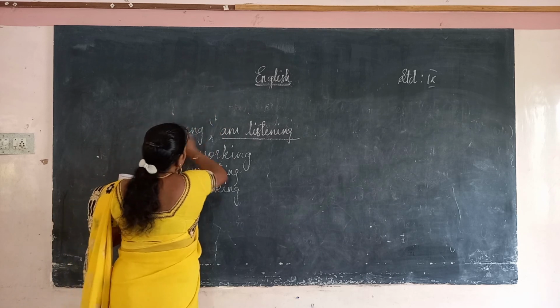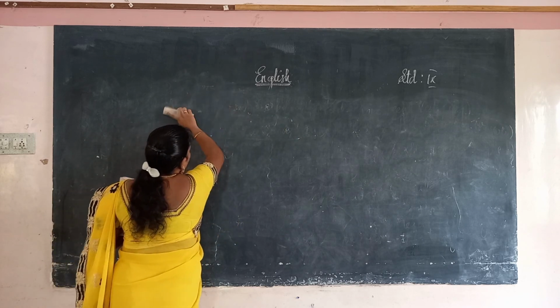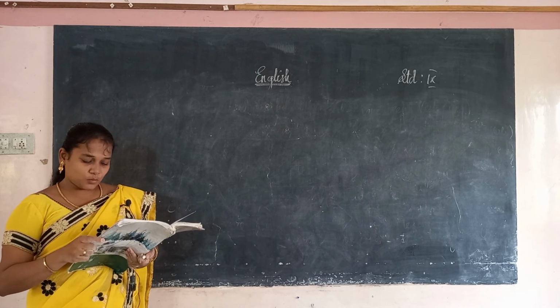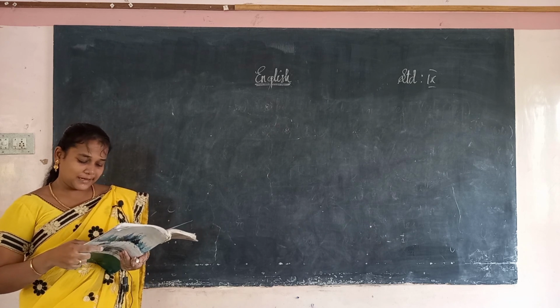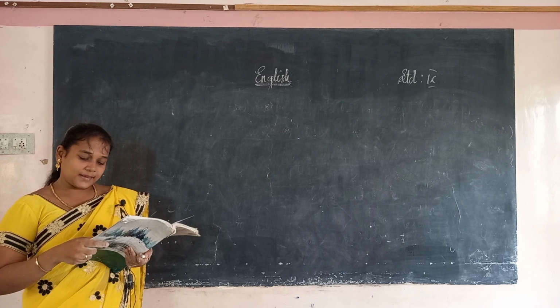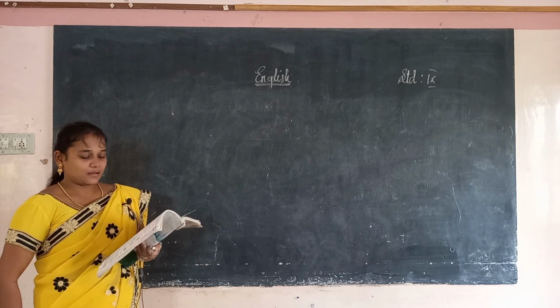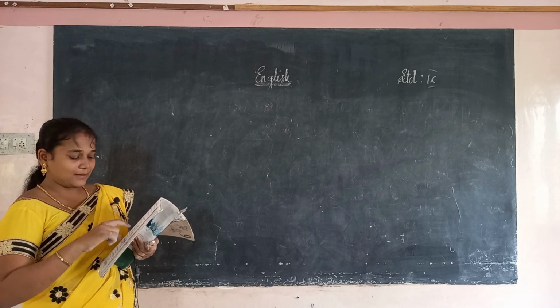The next one is the third part. See here, Tom is eating. The second picture, what is Peter doing? Peter is watching something. What is Kala doing? She is crying. What is Anu doing? Anu is singing. What is Sudhan doing? Sudhan is playing. And what is Velu doing? Velu is reading.